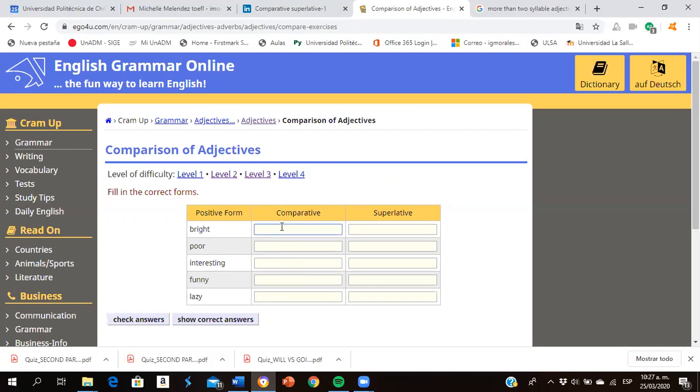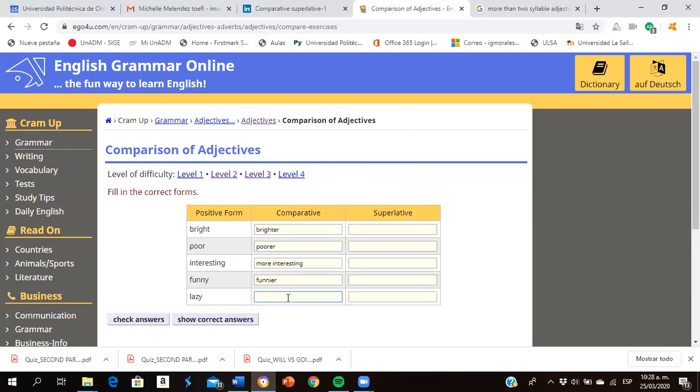Bright. Brighter. Again, poor, we said. Interesting. More interesting. Funny. Funnier. How do I spell it? F, U, double N, I, E, R. Very good.